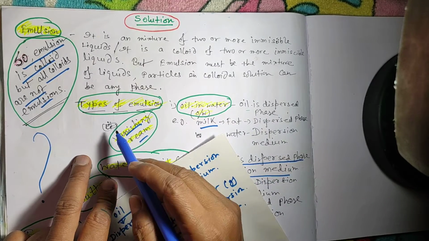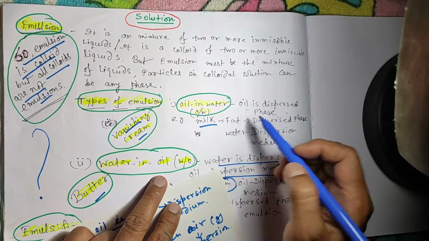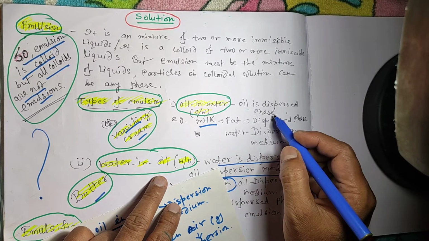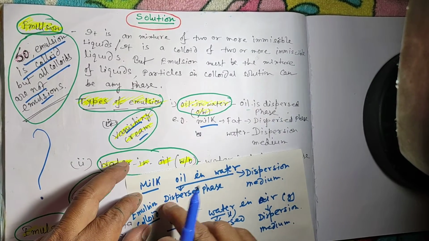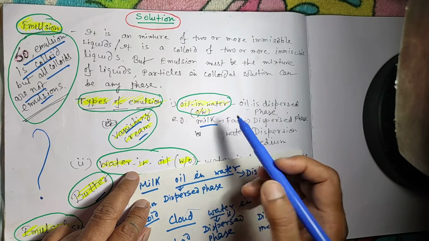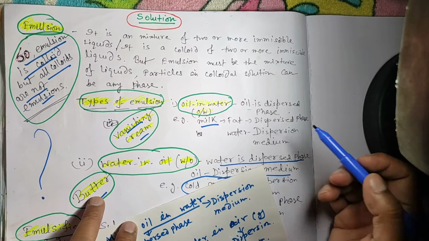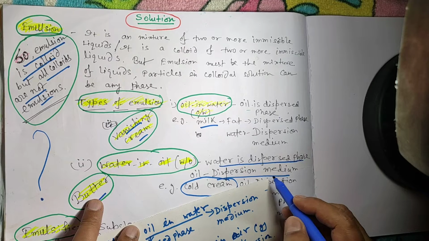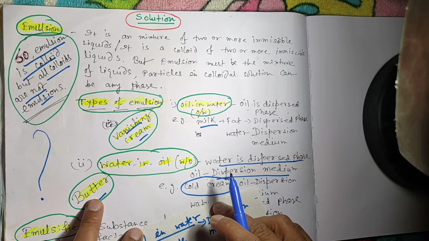Now I am going to discuss types of emulsion. What are the types? Number one, oil in water, where oil is the dispersed phase and water is the dispersion medium. Previously I have told, milk is an example, whereas vanishing cream is also an example of oil in water emulsion. Another one is water in oil emulsion, where water is the dispersed phase and oil is the dispersion medium. Examples are cold cream, butter.